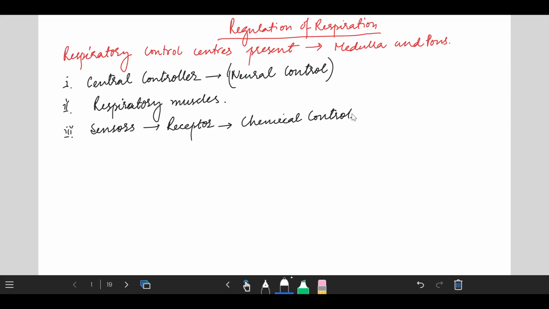We have learned this. This center is actually categorized into two categories. First center is medullary center, second center is pontine center. Medullary center is subdivided into two categories: dorsal medullary respiratory neurons, groups or centers, and ventral medullary respiratory neurons, groups or centers. So medullary centers are of two types. First one is dorsal medullary respiratory centers or neurons or groups.